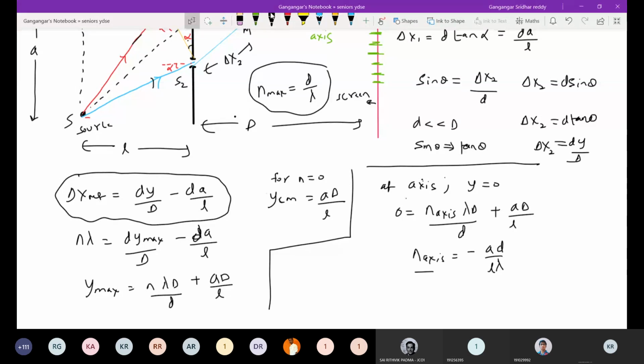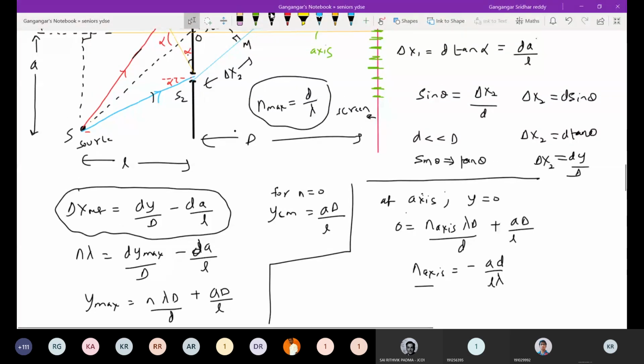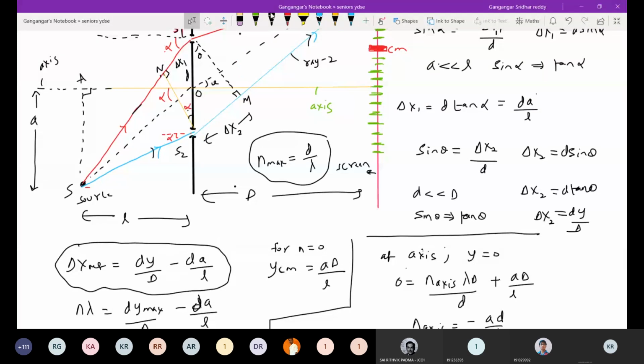Now come to what happened to the number of maximas. I'm still saying that it depends on d by lambda only. It will not depend on the position of the source. This is very important. If you move the source below the axis or above the axis, that will not determine the number of maximas. The number of maximas depends on the ratio of the distance between the slits and the wavelength. Practically you can justify, or from mathematics you can just show that.